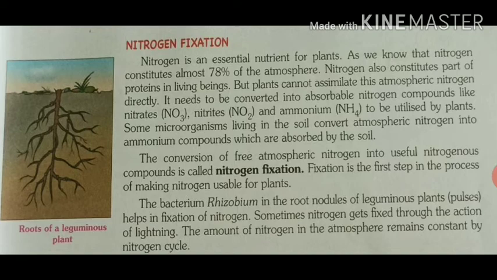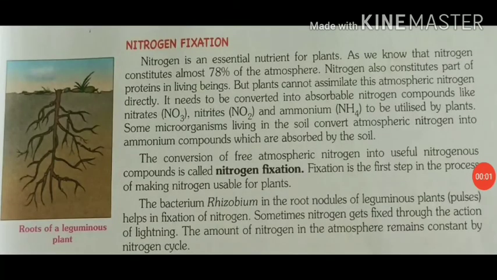So the question is, what is nitrogen cycle? The circulation of nitrogen through living things like plants and animals and non-living environment like air, soil and water is called nitrogen cycle. The steps involved in the nitrogen cycle are nitrogen fixation, nitrogen assimilation, ammonification, nitrification and denitrification.